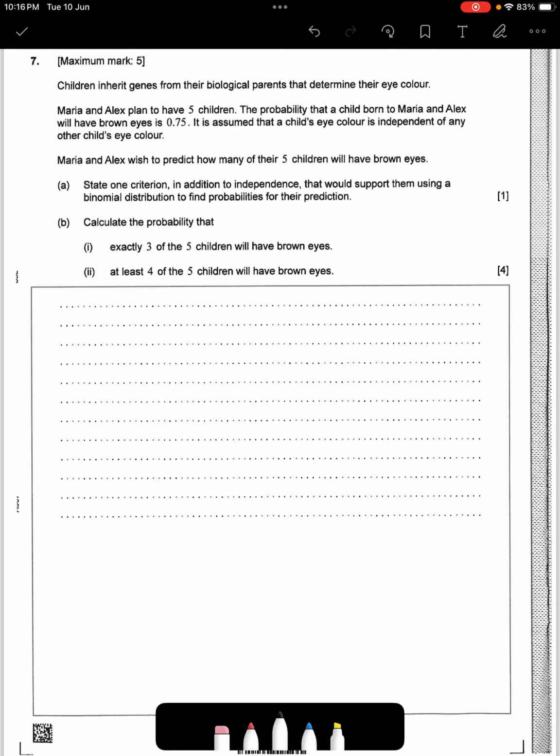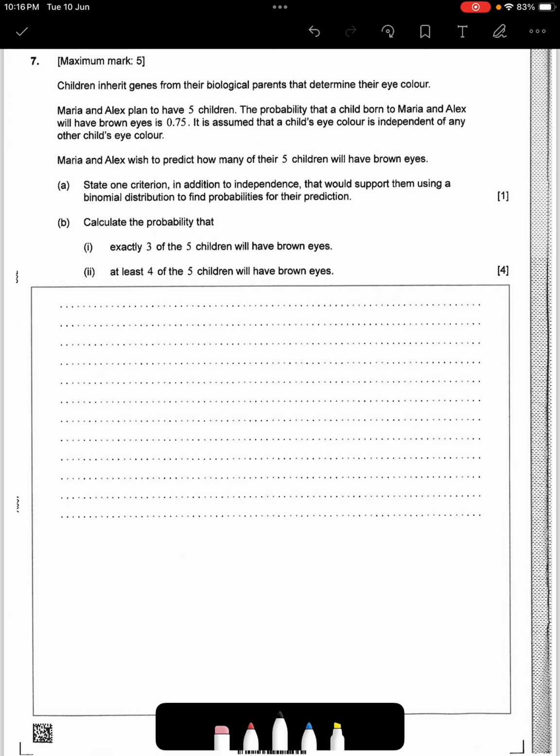All right, guys. Question 7. Again, another question was skipped, because it was something that I did not do with my students. So anyway, I will do the rest of the questions when I have the time. But we're going to look at this question 7, a 5 marks question.